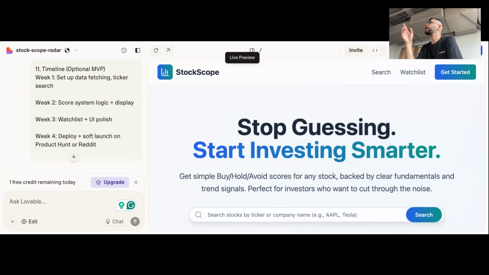The other way is quite a bit of work. The other faster way is you just set up a login screen. You say, Lovable, can you make a login screen for me? So here we'll do it right now.